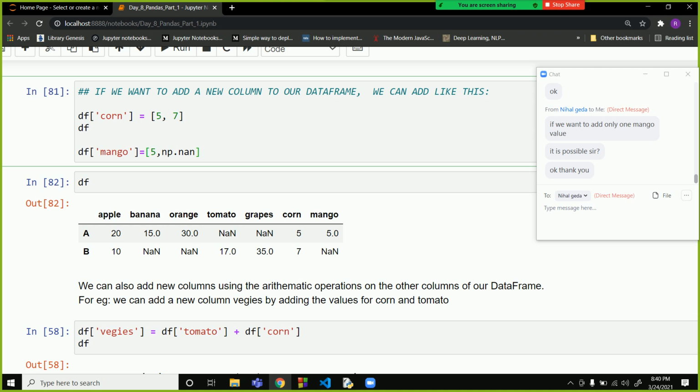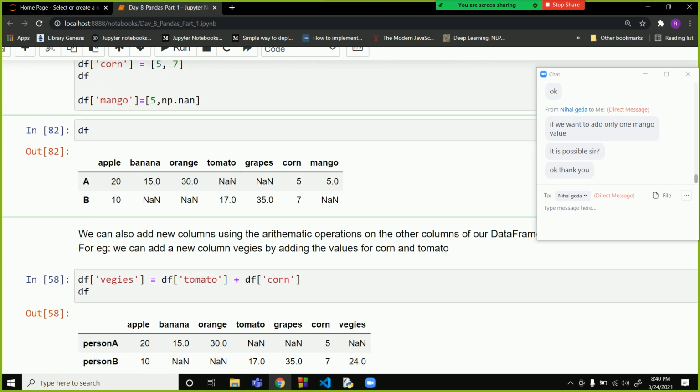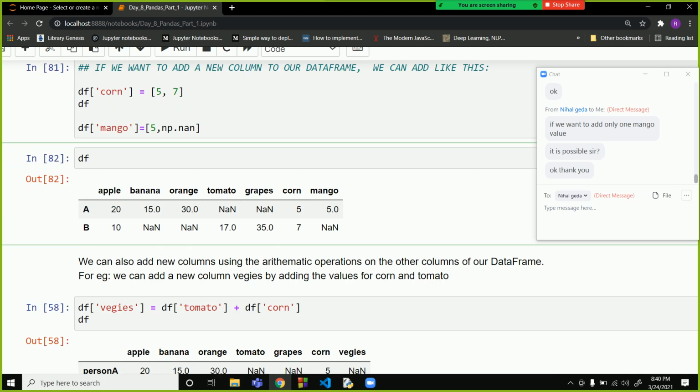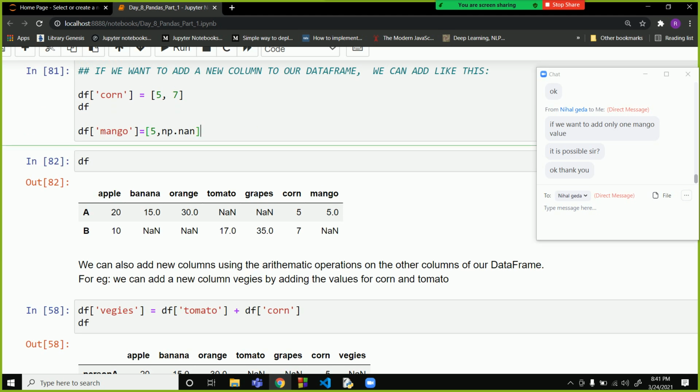Yes, it is compulsory. Because nan stands for not a number. So you cannot specify anything that is a number for writing nan. NumPy has an inbuilt function for specifying a nan value, and you can identify it using nan only over here.